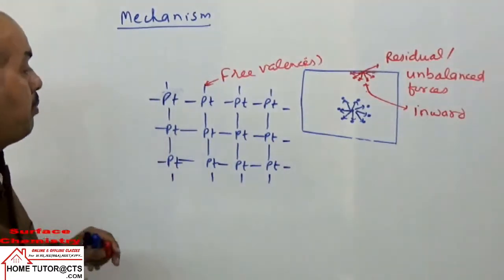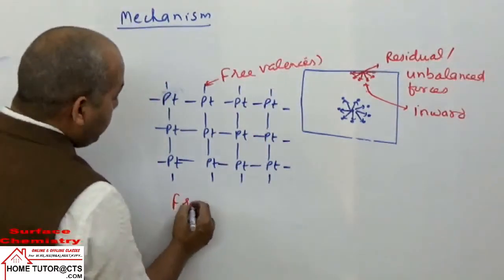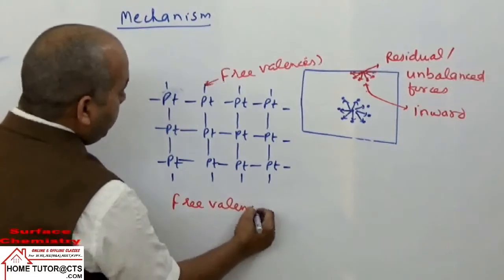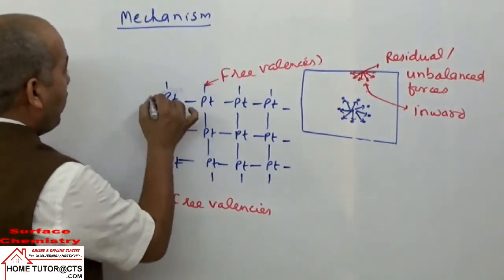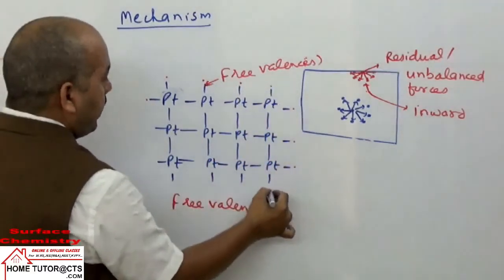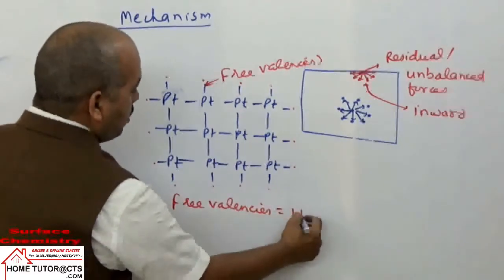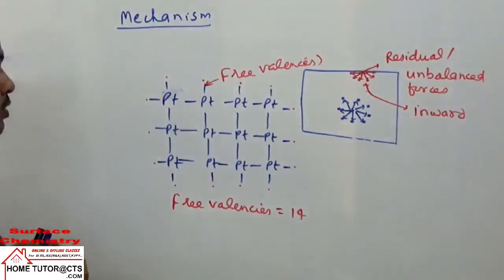And one more thing to remember: right now, how many free valencies does this have? Count them: 1 2 3 4 5 6 7 8 9 10 11 12 13 14. Those which are visible to you, we have 14 free valencies.